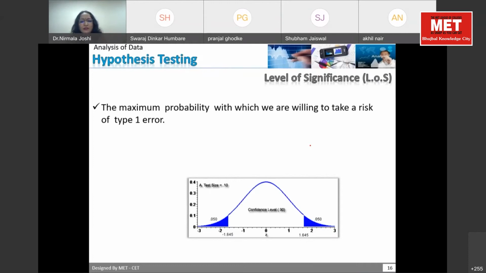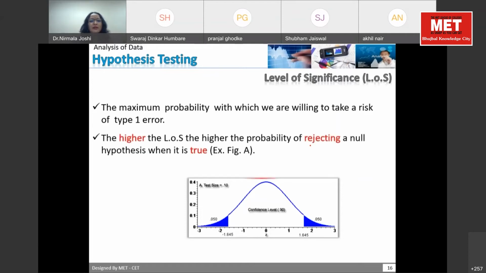Level of significance is the area where the observation will fall in the category which is not normal, beyond my confidence level. So if 90% is my level of confidence, then my level of significance is 10%. If my level of confidence is 99%, my level of significance will be 1%. If my level of confidence is 95%, my level of significance will be 5%.